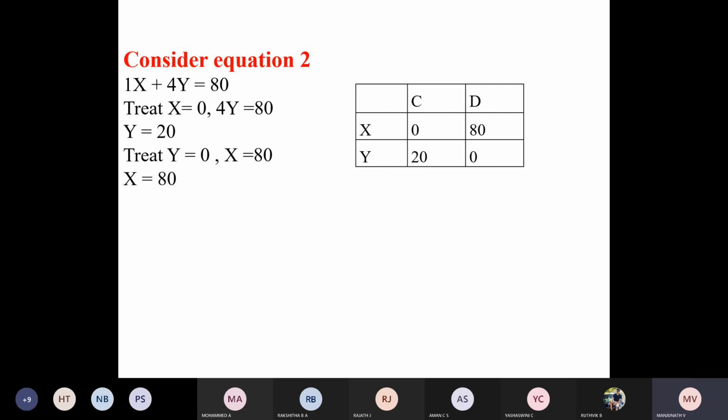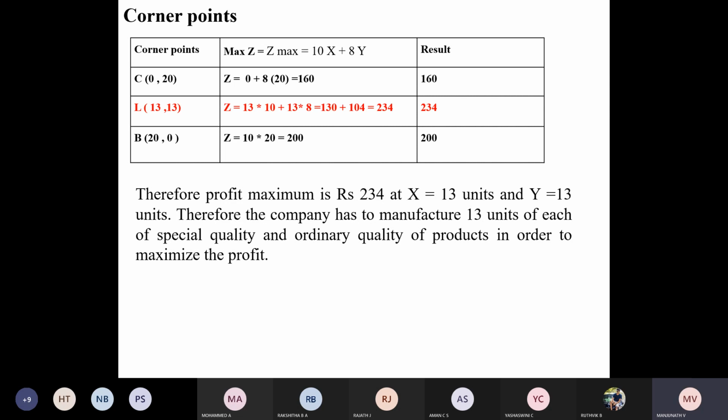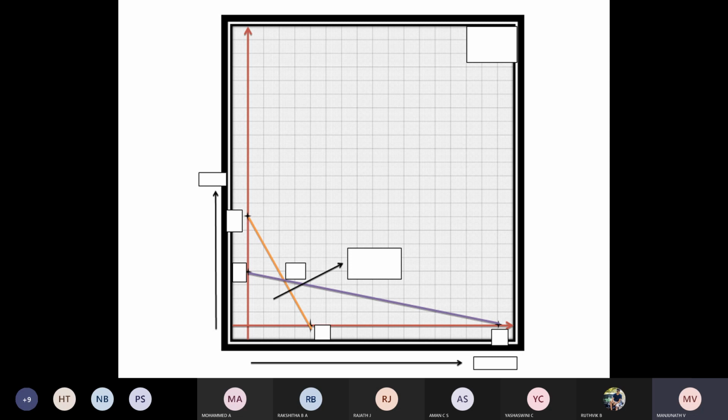This is a simple case. Draw the lines, and this is how exactly you'll get it. Both are less than, and you'll get the corner area as the feasible points or the feasible area. This is how it looks after plotting the graph and identifying the feasible area: AB less than, CD less than, and the corner area nearest to your x and y axis is called the feasible area.